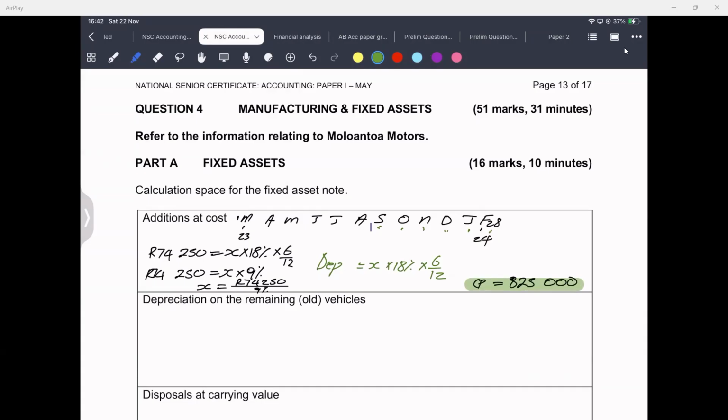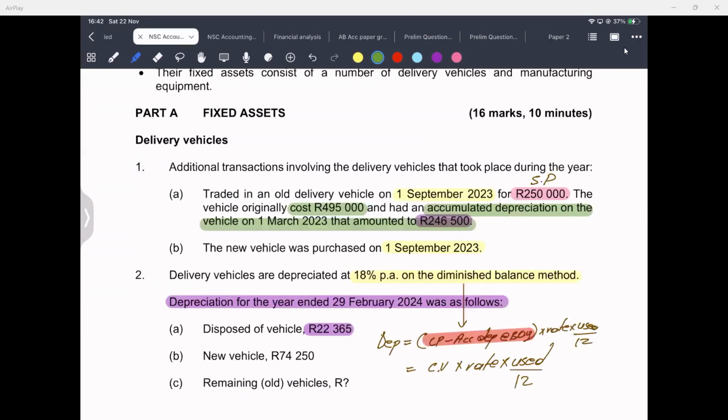The second question wants us to calculate depreciation on the remaining vehicle. Now, by now, you should know how to do this. You need to separate the cost price. You should be given the cost price of the old vehicles, which is not here.